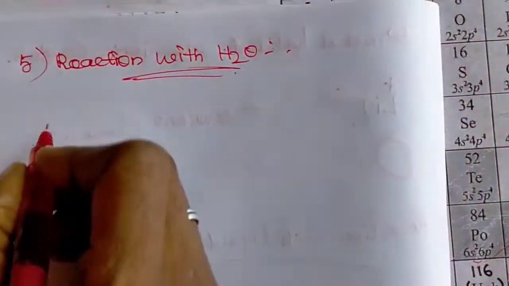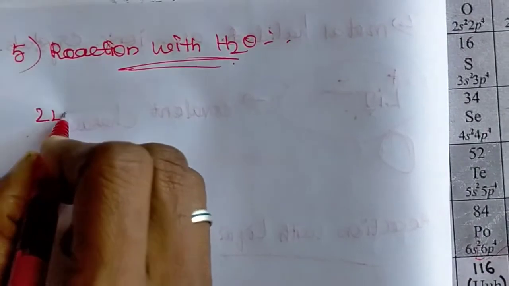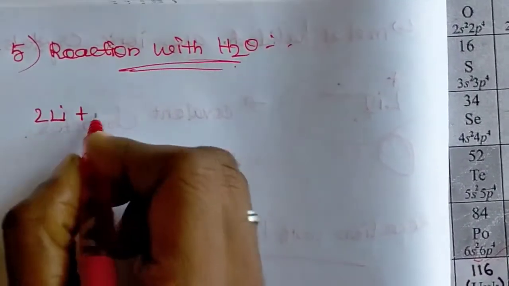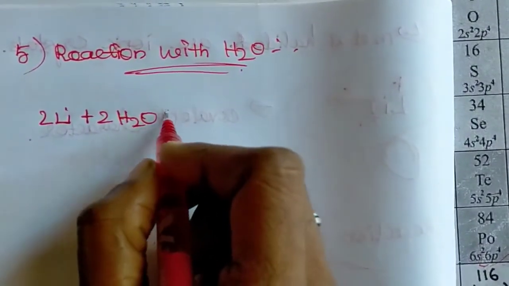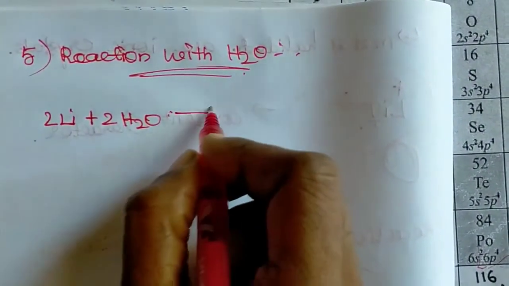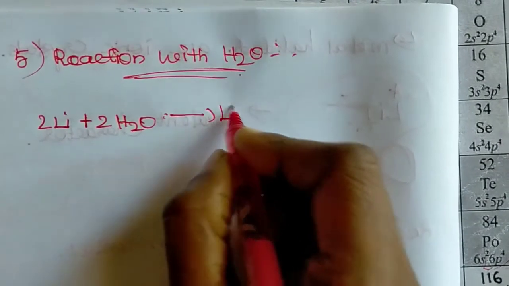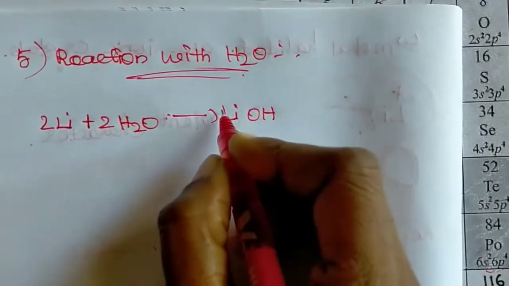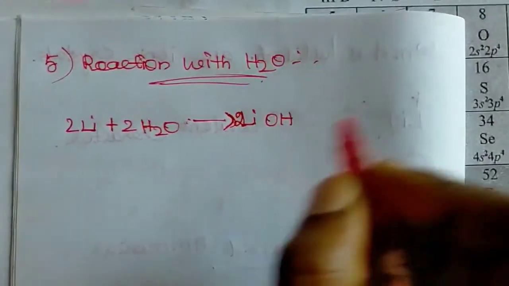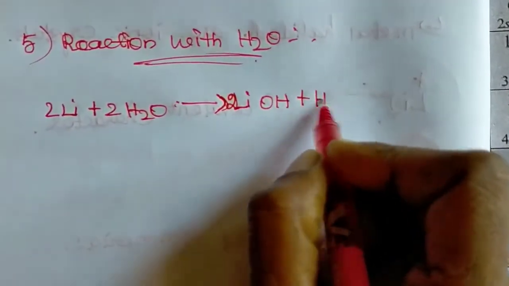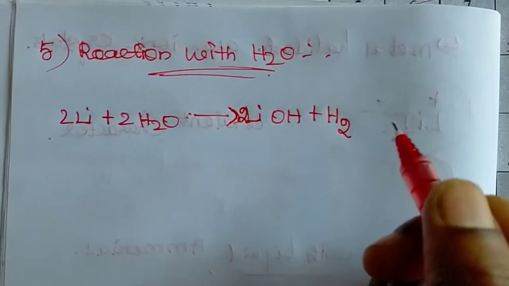For example, 2 moles of lithium combine with 2 moles of H2O to produce 2 moles of lithium hydroxide, with liberating hydrogen.